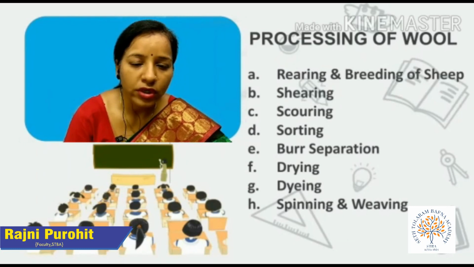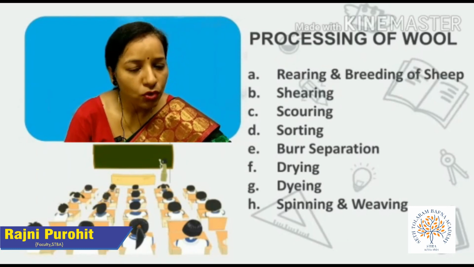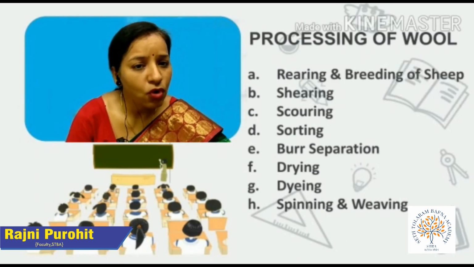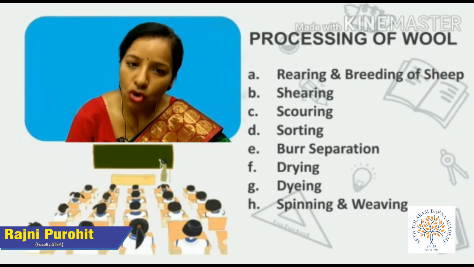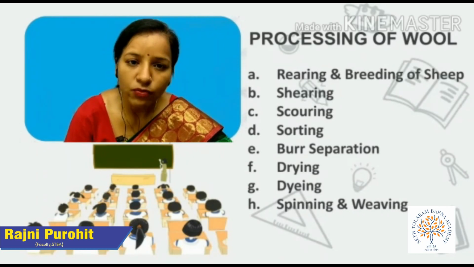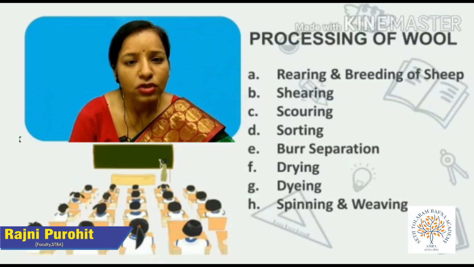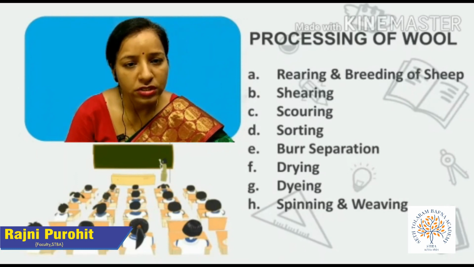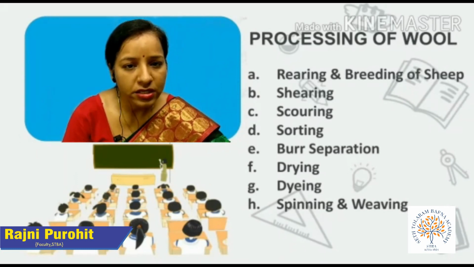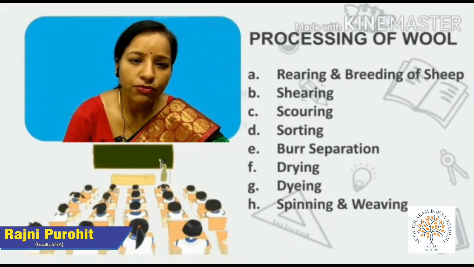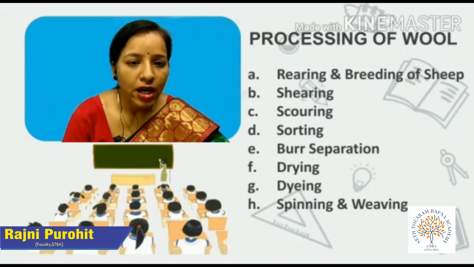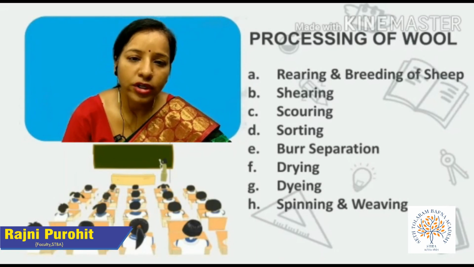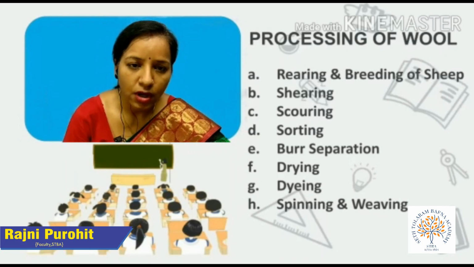The fourth step, which follows scouring, is sorting. Sorting means the wool is sent to the factories to separate the fibers based on their textures. Coarse fibers are separated from the fine wool fibers, and then these are utilized according to their textures.